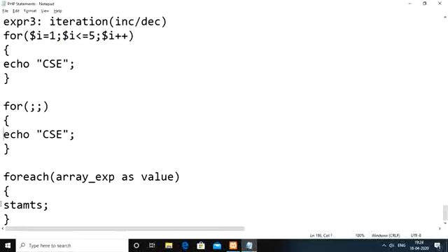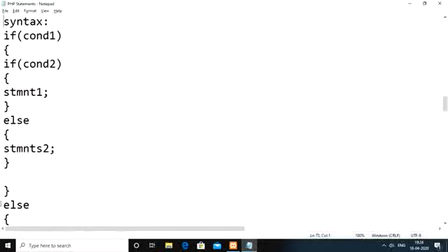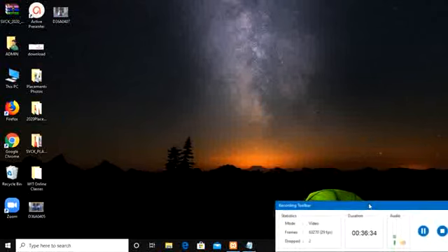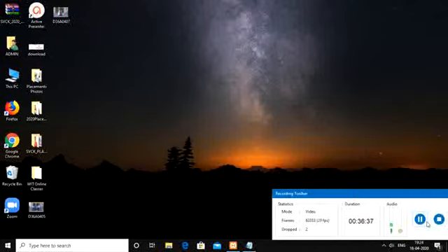Okay, so that is about the different types of statements we have, either conditional statements or looping statements in the case of PHP. Now we will discuss all these statements with PHP script examples. So now we are going to discuss example PHP scripts for all the different types of statements. In PHP, first we will start with the simple if statement.